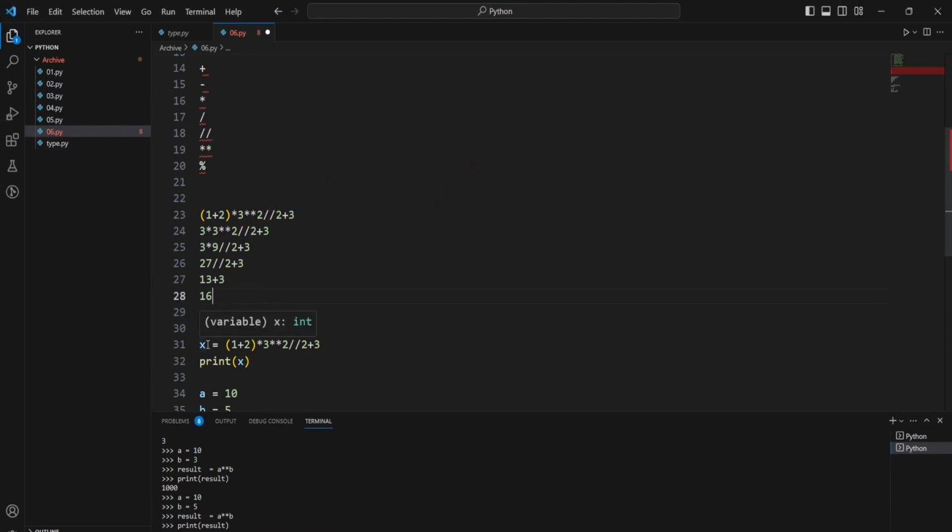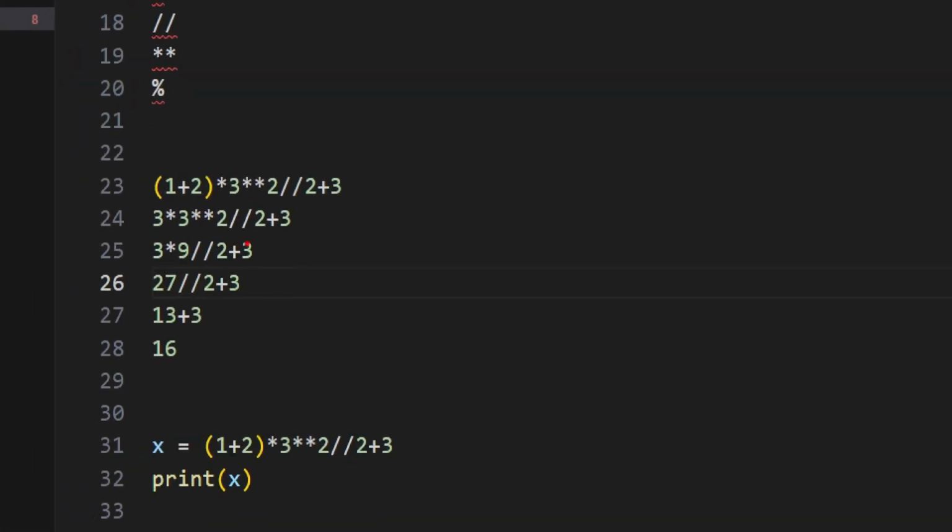So here, as I show you, I am giving x is equal to this problem statement. So here, this is the assignment operator, right? Let's see first how it is getting solved, then we will run the problem. So first the bracket, the parenthesis is solved, so the output is 3 multiplied by the rest.